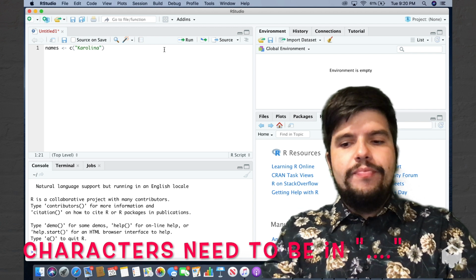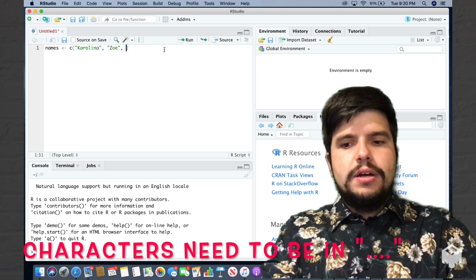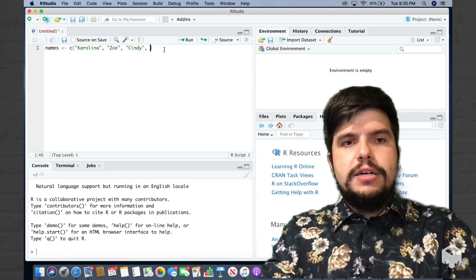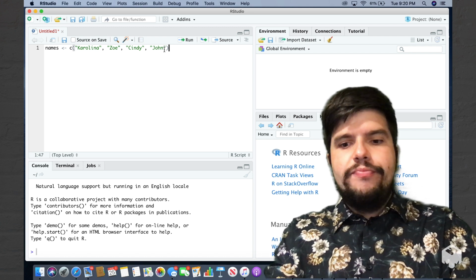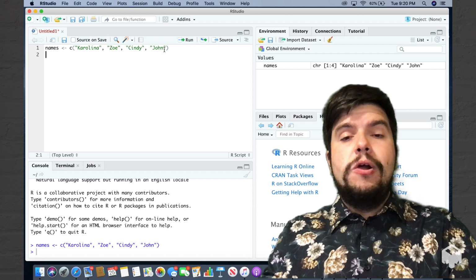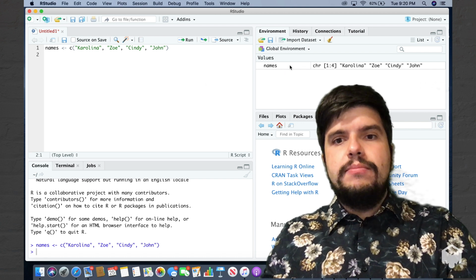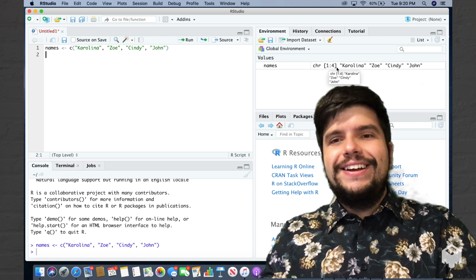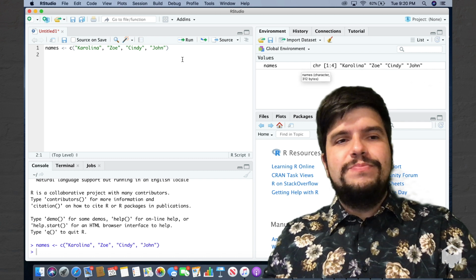Carolina, comma, Zoe, comma, Cindy, comma, John. 4 roommates. All right, and I'm going to click Command Enter or Control Return, and it's going to save these in my environment called names. We'll have 4 names as a character vector: Carolina, Zoe, Cindy, and John.